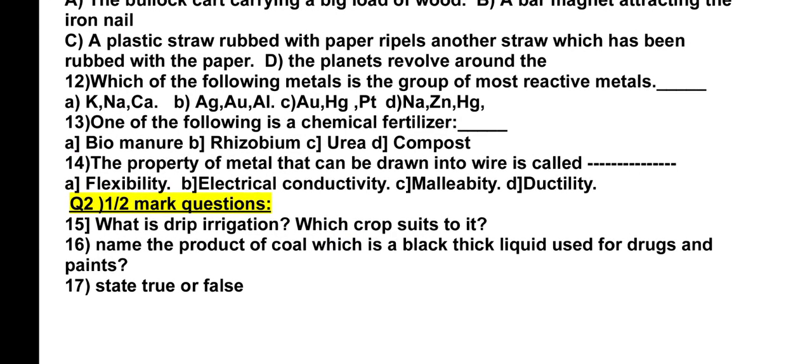13th question. One of the following is a chemical fertilizer. Let us see the list. Biomanure, rhizobium, urea, and compost. Biomanure is a biological product. It may contain microorganisms such as some bacteria and fungus.